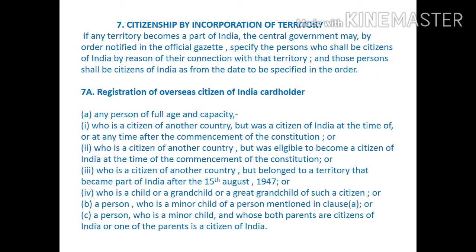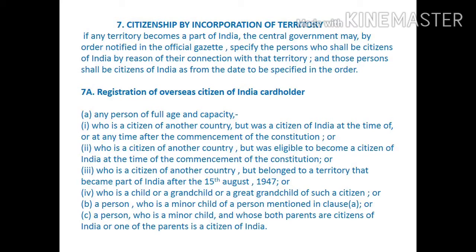Section 7, citizenship by incorporation of territory. If any territory becomes a part of India, then the central government may, by order notified in the official gazette, specify the persons who shall be citizens of India by reason of their connection with the territory, and those persons shall be citizens of India from the date specified in the order.